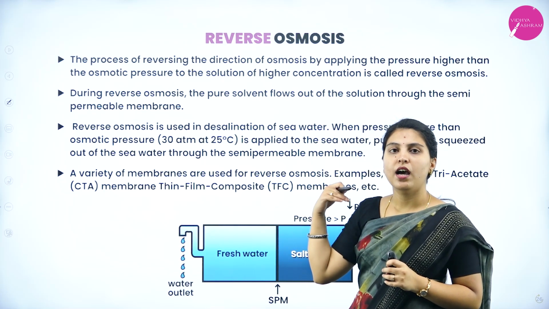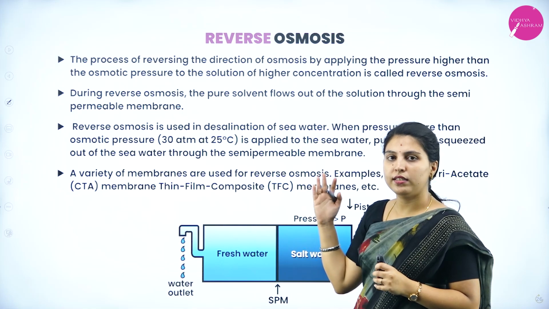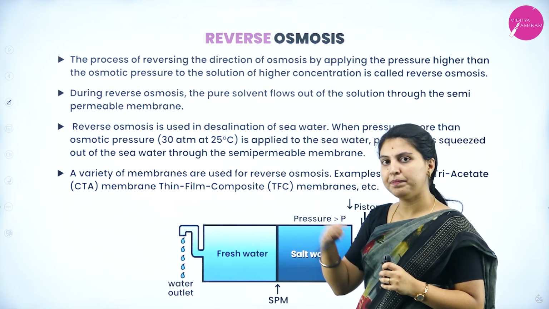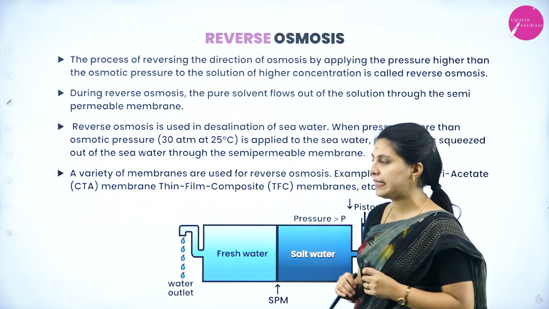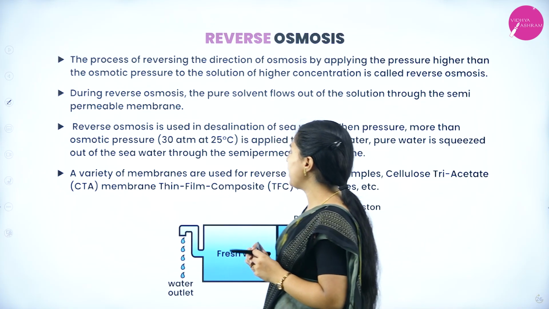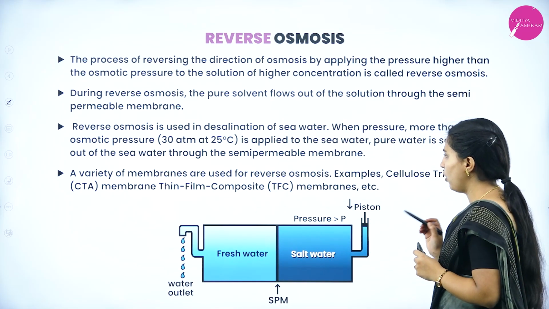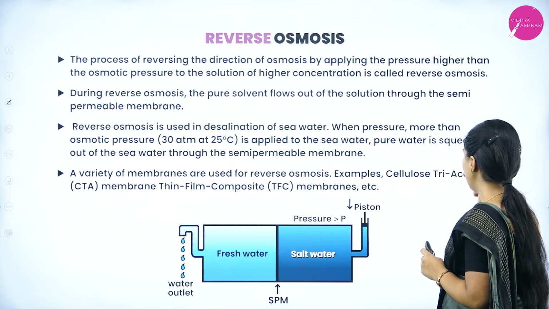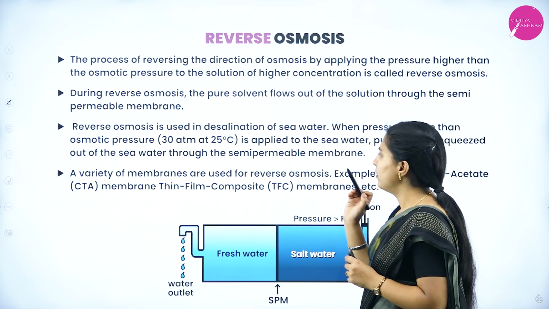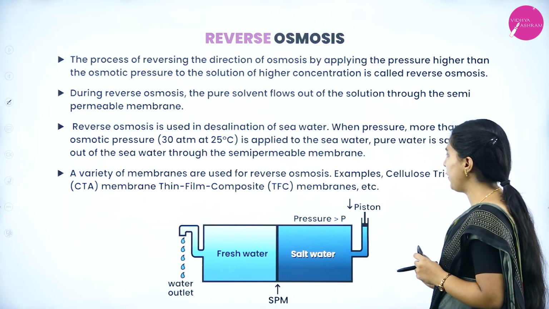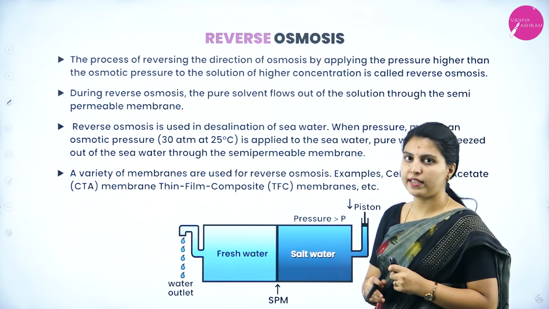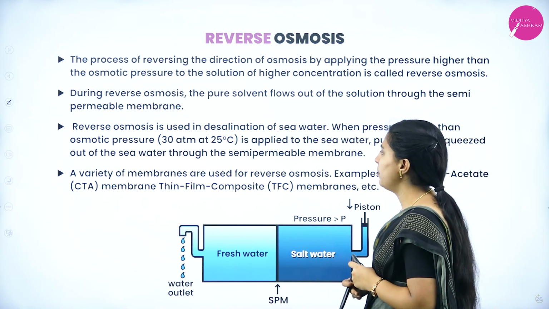Whenever more pressure is applied, the pure water will be squeezed out from the seawater. A variety of membranes are used for reverse osmosis, for example, cellulose triacetate membrane, thin film composite membranes, etc. These are two examples of the membranes used.